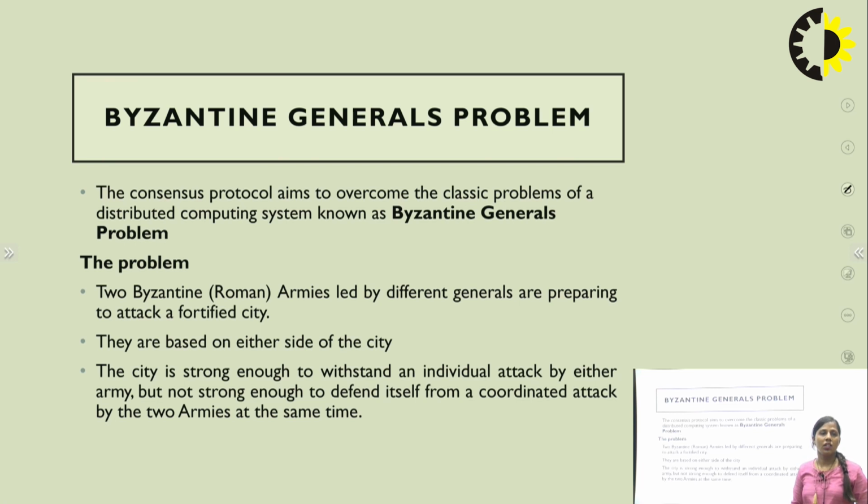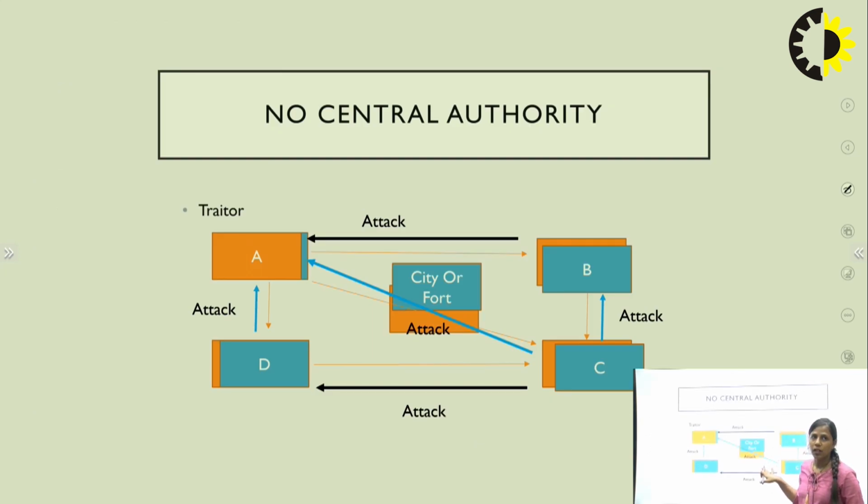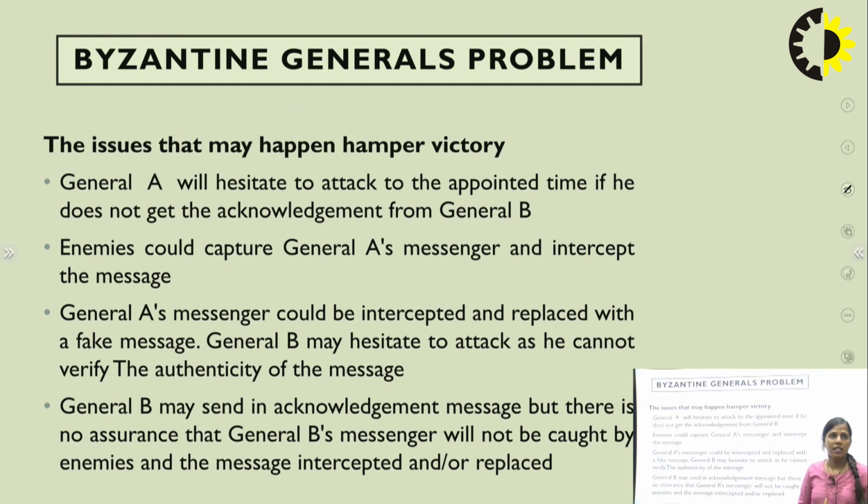First of all, let's discuss what the Byzantine general problem is, and how we can solve it. For example, we have a city or a fort, and all these nodes are trying to attack this city or fort. As we all know, in the blockchain we don't have any central authority. So they are just trying to attack this particular network, the city or the fort. So how will they do the process and how will things be done, let's discuss.